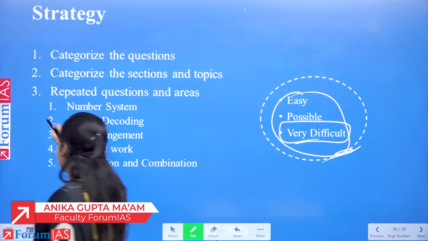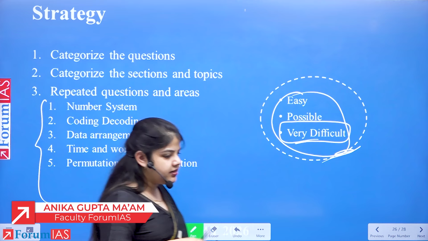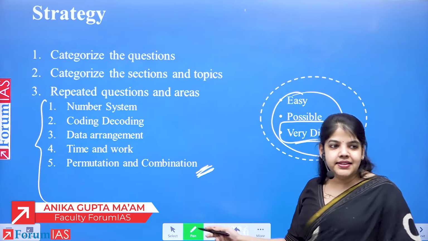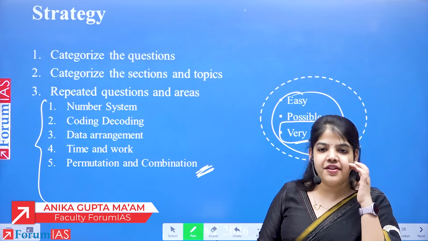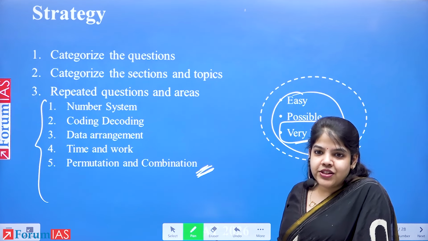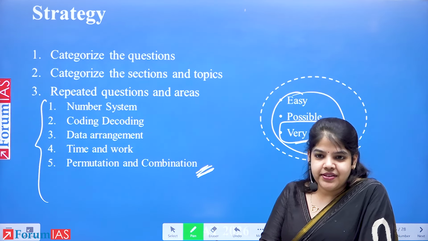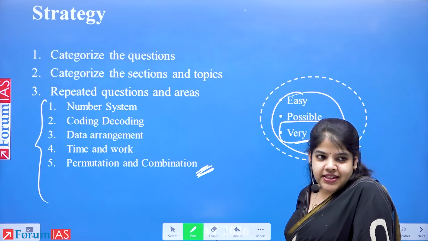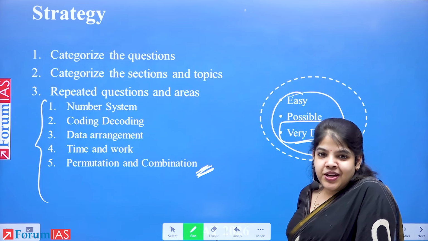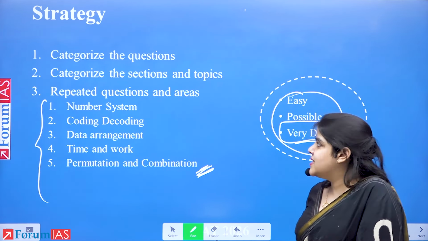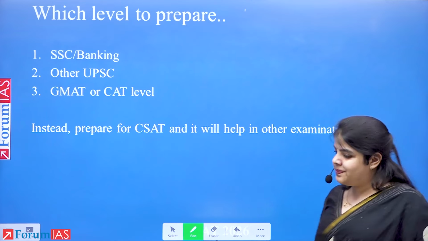Also, as a part of strategy, there are a few topics which are very easy, which keep getting repeated. Although permutation and combination was not there in 2025, nonetheless it still was very high weightage until 2024. Number system, coding, decoding, 3-4 questions last year. Data arrangement, time and work, permutation, combination, they all keep giving us questions. So maybe we solve low-hanging fruits, topics from which questions come more often, and of course, we still do all the others also. It's important to understand our strengths so that we approach.